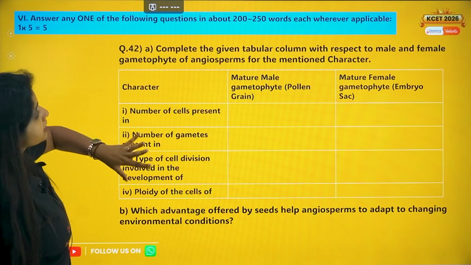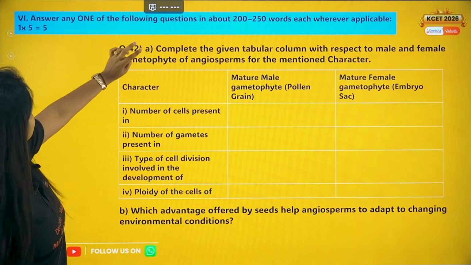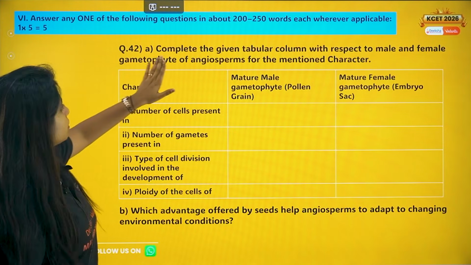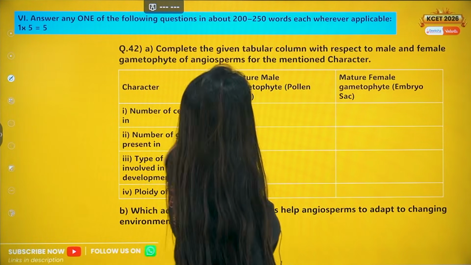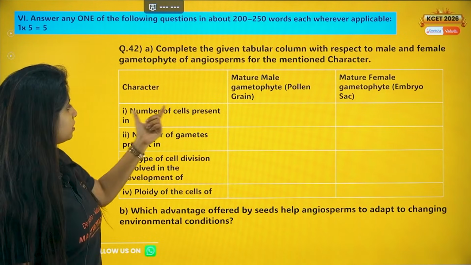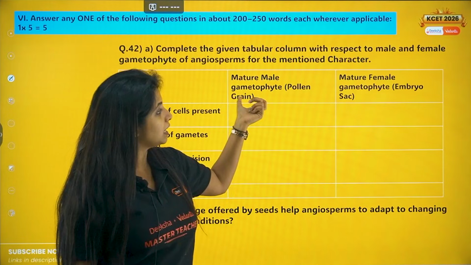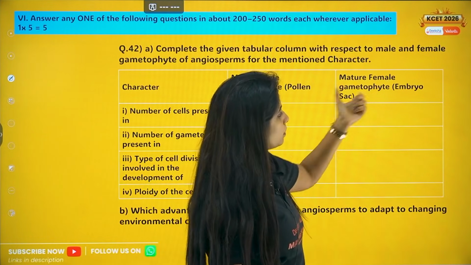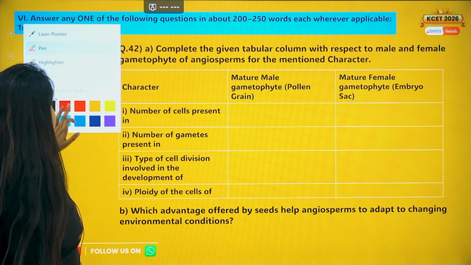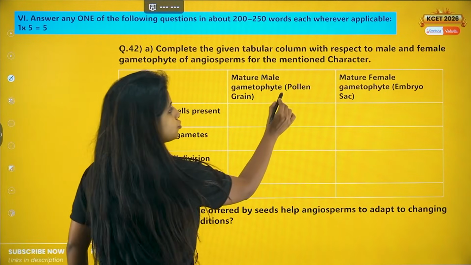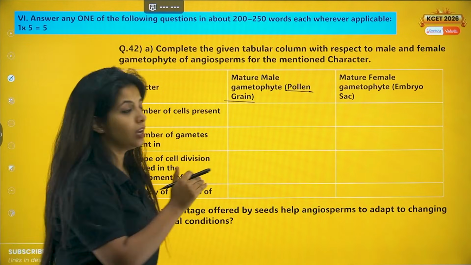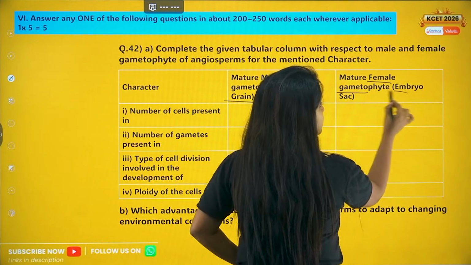Now you have the second set of 5-marker questions, but over here basically you just have to choose one. Okay, you just have to choose one. So complete the given tabular column with respect to male and female gametophyte of angiosperms for the mentioned character. So number of cells present in the mature male gametophyte and also in the mature female gametophyte, and all this. So first thing, what is the male gametophyte? It is the pollen grain. You should know that. Pollen grain is the one that forms the gamete, which is why it is known as gametophyte. Over here, the female gametophyte is nothing but the embryo sac.